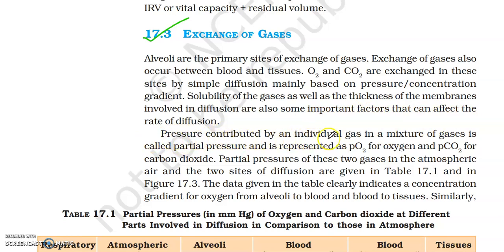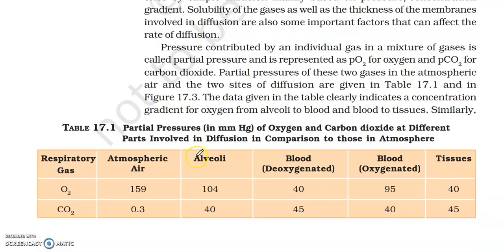Pressure contributed by an individual gas in a mixture of gases is called partial pressure and is represented as pO2 for oxygen and pCO2 for carbon dioxide. Partial pressures of these two gases in the atmospheric air and the two sites of diffusion are given in table 17.1 and in figure 17.3.